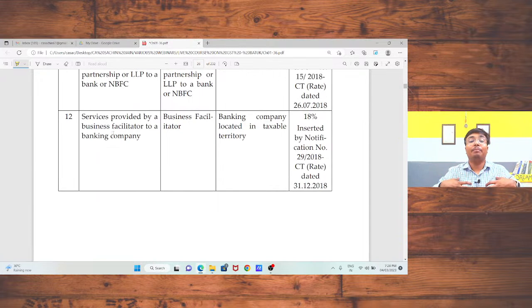Services provided by the business facilitator center. Multiple banks or NBFCs have appointed business facilitators. Okay. If any business facilitator has provided services to the bank, and for that purpose is receiving a certain amount from the bank as an incentive or commission, in that case the business facilitator will not be liable to pay the tax. The bank has to pay the tax under reverse charge mechanism.